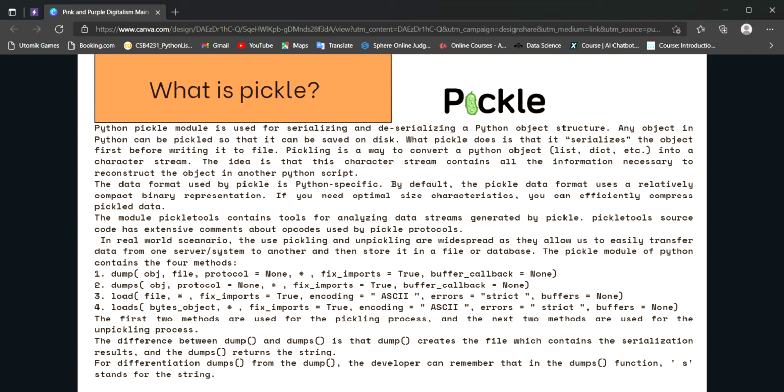Moving on to the Pickle module, it is used to serialize and deserialize a Python object structure, as the first line says. Objects can be saved on disk. Basically, what we can do with it is convert a Python object, that is a list or dictionary, to a character stream with the methods it contains, that are dump, dumps, load, loads.